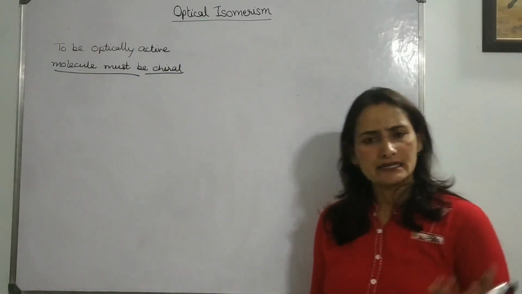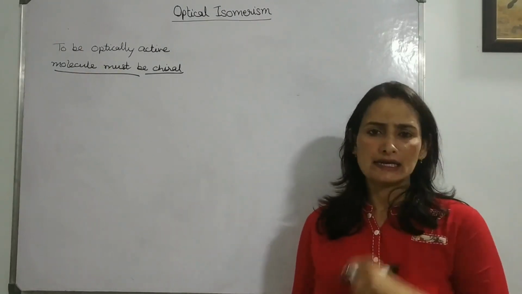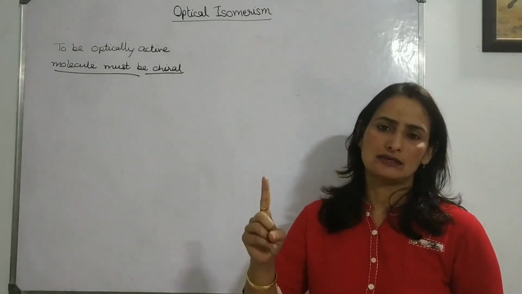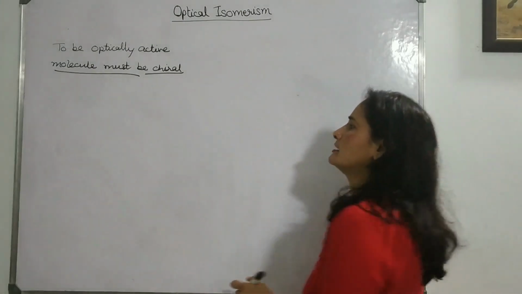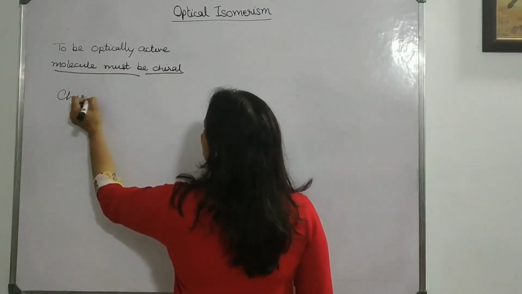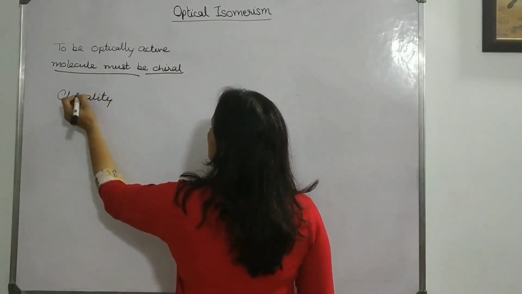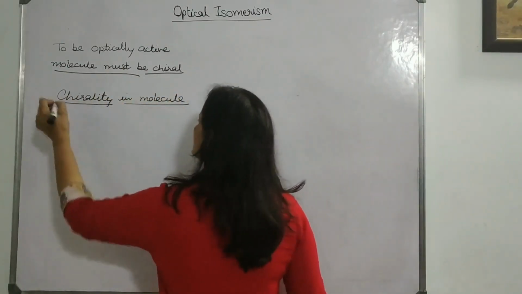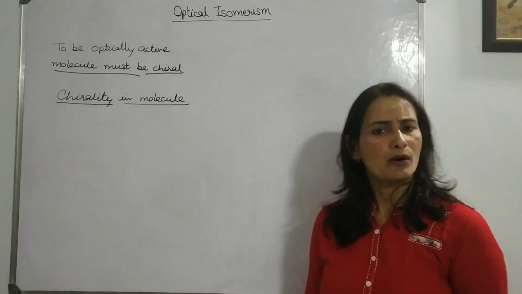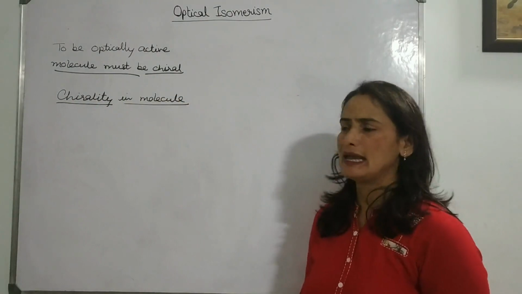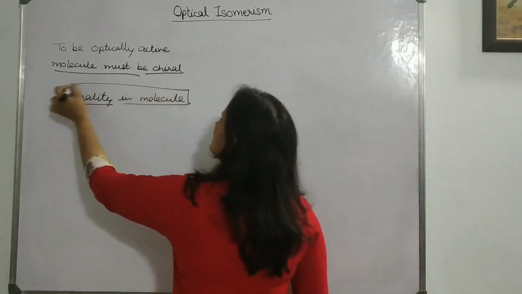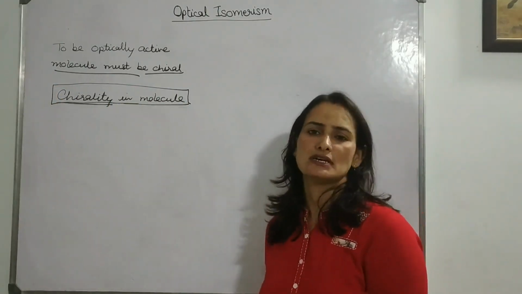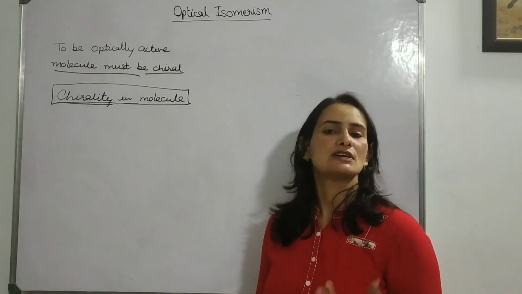So what is the criterion for a molecule to be chiral in nature? This term does not have any connection with the chiral center. So chirality in the molecule is basically the essential and sufficient condition to be optically active and to show optical isomerism. So what is the meaning of chirality in the molecule, or what are the essential conditions for a molecule to be chiral in nature?